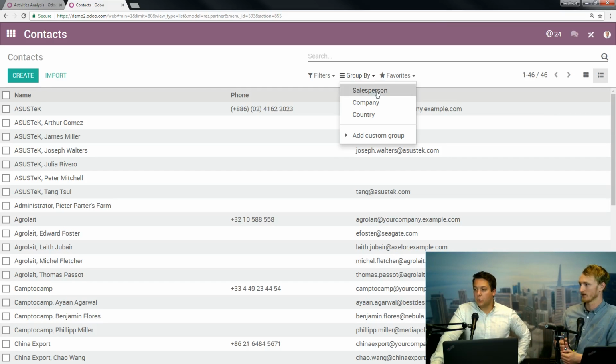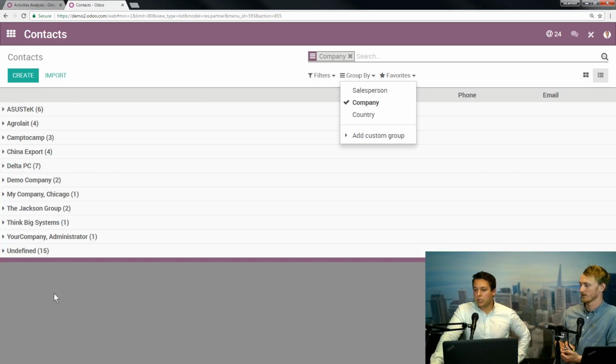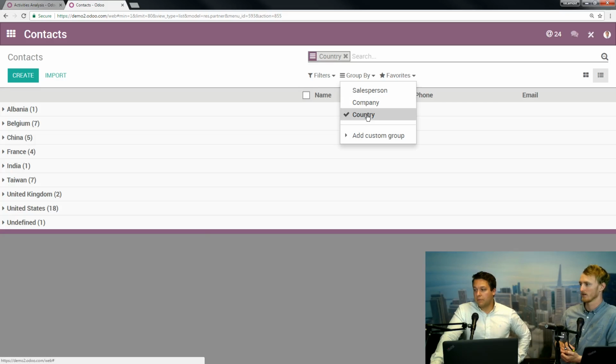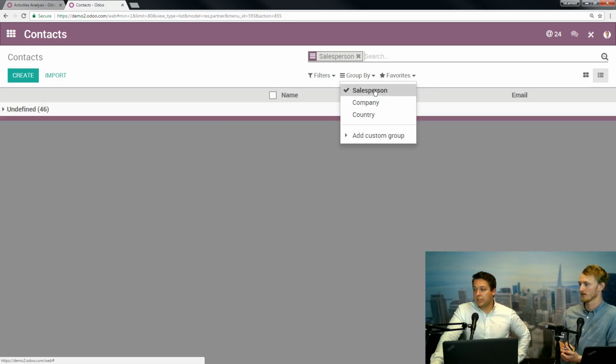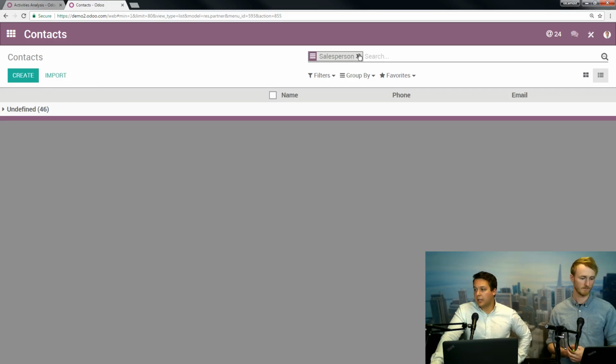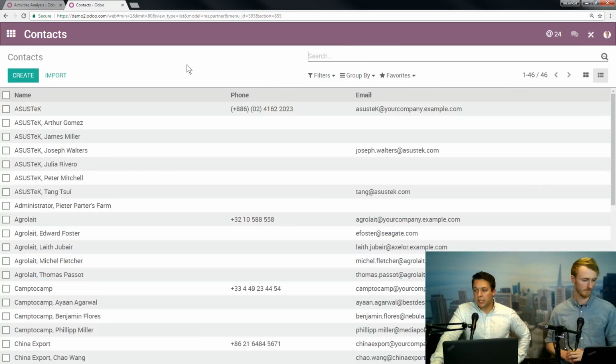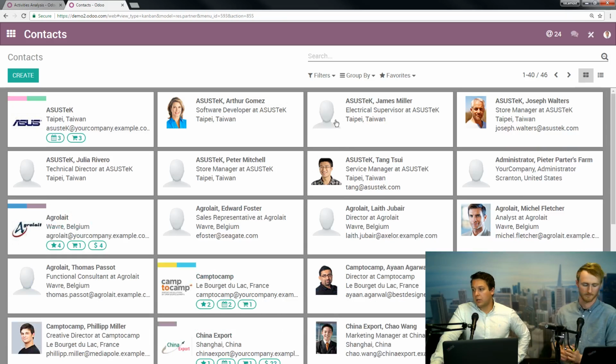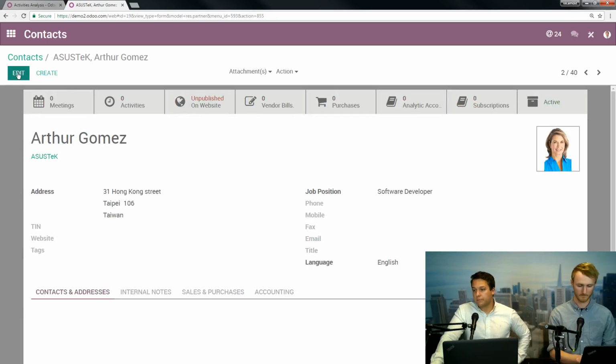And you can quickly here group them by company, so you can see, okay, here they are, or you can even group by country as well. If you're doing targeting that way, again, you can group by salesperson. And right now, these are not assigned. And I think, Katie, you had asked something along the lines of how do I see my leads or customers? Now, leads is one way, customers is another. But if you come into the contacts, so let's quickly assign one or two of these. So let's go into these two, and we're going to assign these to a particular user or salesperson. All I have to do is hit edit.